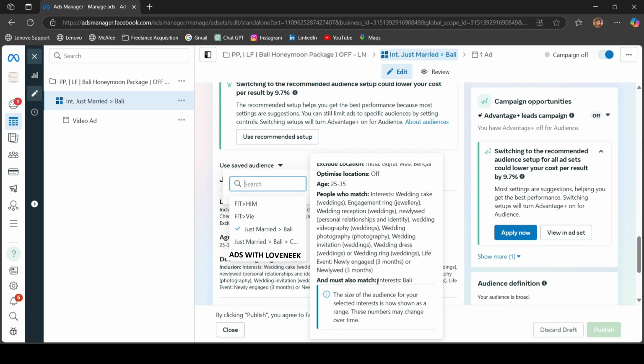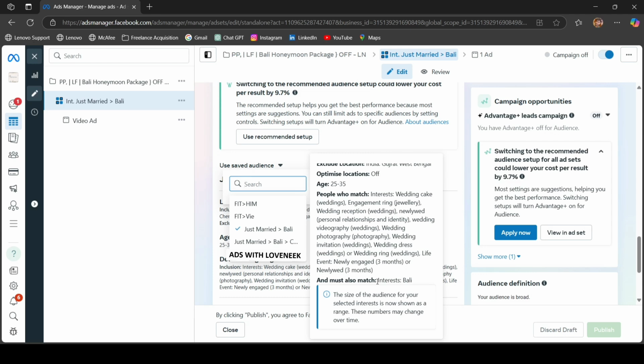All of these interests suggest that the people I am targeting are in market. They are looking for something related to marriage, like an engagement ring or wedding cake, or maybe they have updated their status on Facebook, their life event, as newlywed or newly engaged.